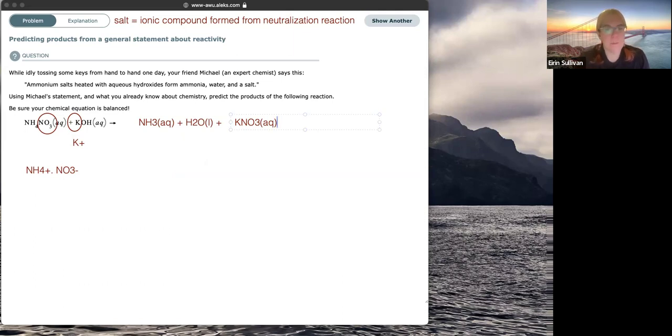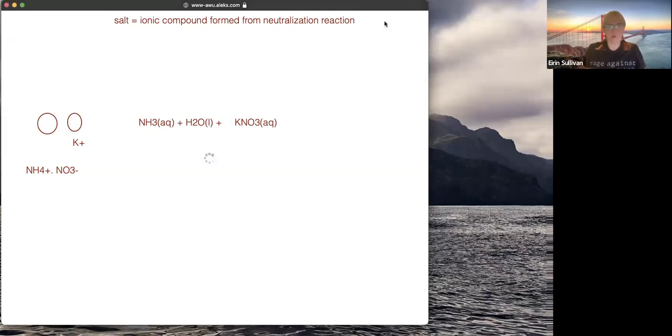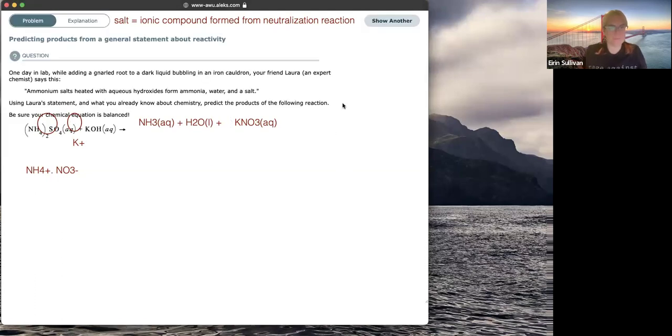Okay, so is this balanced is the question. Potassium, nitrate, NH4. Yeah, that's balanced. So that would be a balanced chemical equation coming from that. And that's all we need to do for that. So I'm just going to flick through a few because there's actually quite a lot of these.